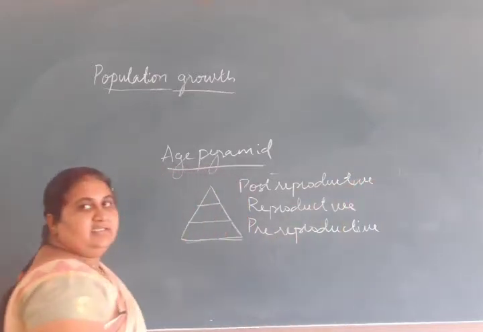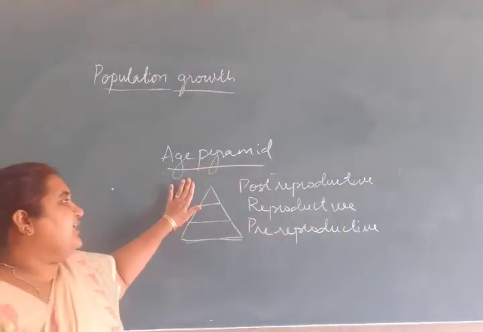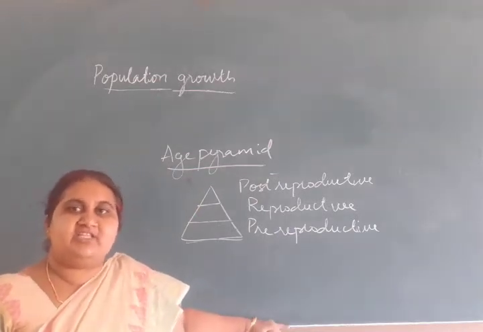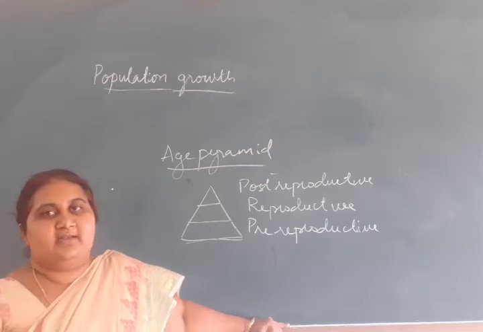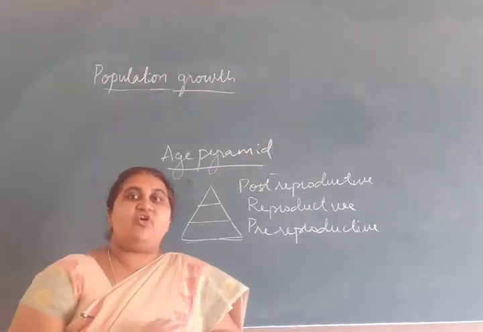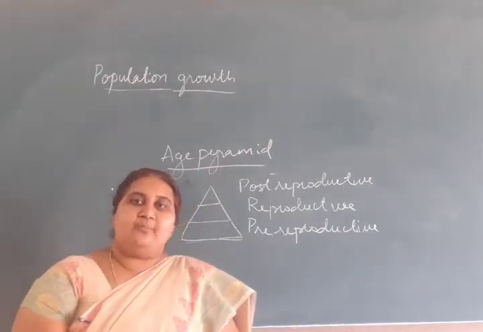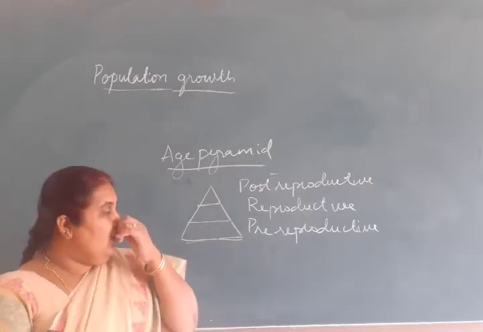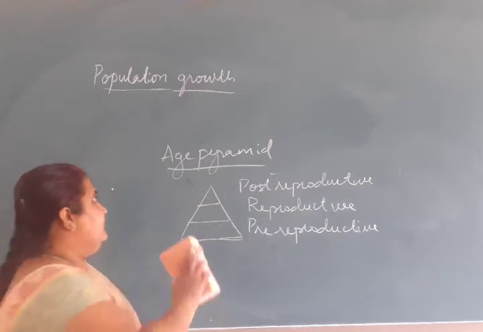The resultant structure we call an age pyramid. When we study the age pyramid of any population, we could tell its status, whether it is growing, declining, or stable.